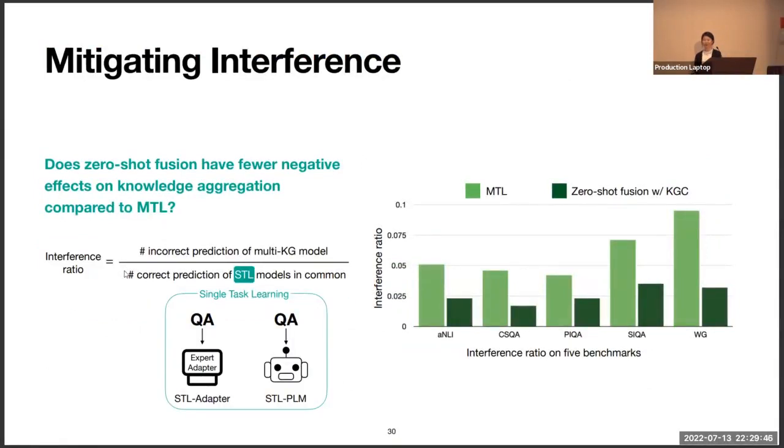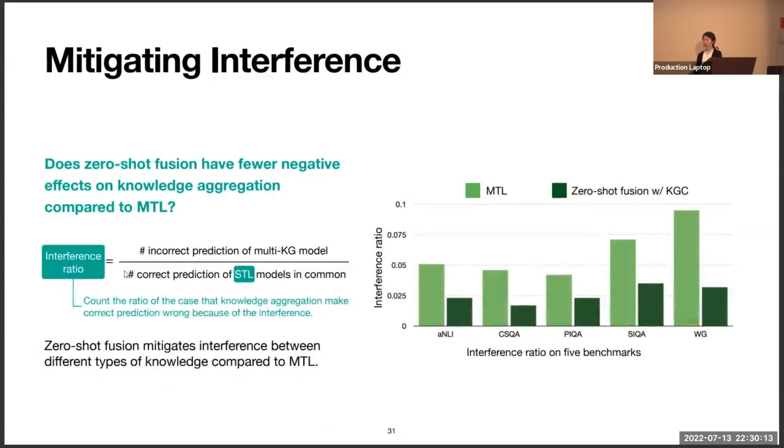And then we also analyzed the interference in our work. Before that, we defined the STL model as the model which is trained with a single synthetic QA data set. Using it, we suggest the interference ratio. It is the ratio of the number of incorrect predictions of the multi-KG model over the number of correct predictions of STL models in common.